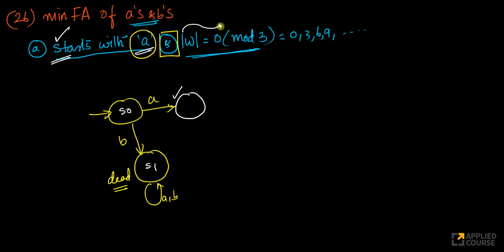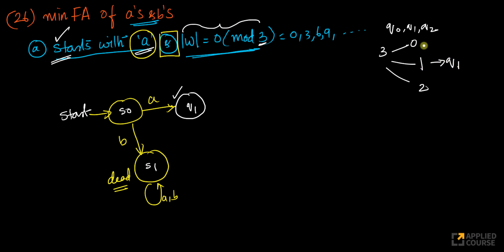Everything that I need to do with the modulo operator, I will actually use Q0, Q1, Q2. Of course, my start state is not Q0 here. Because I have modulo 3, I have to track remainder 1, remainder 2, remainder 0. If I have arrived here, my length is already 1, so this has to be Q1, corresponding to remainder 1. Corresponding to remainder 0, I'll have Q0, and corresponding to length 2, I will have Q2. I'm giving different names: S0, S1 are states that correspond to the first part, and for this part I will have Q0, Q1, Q2.